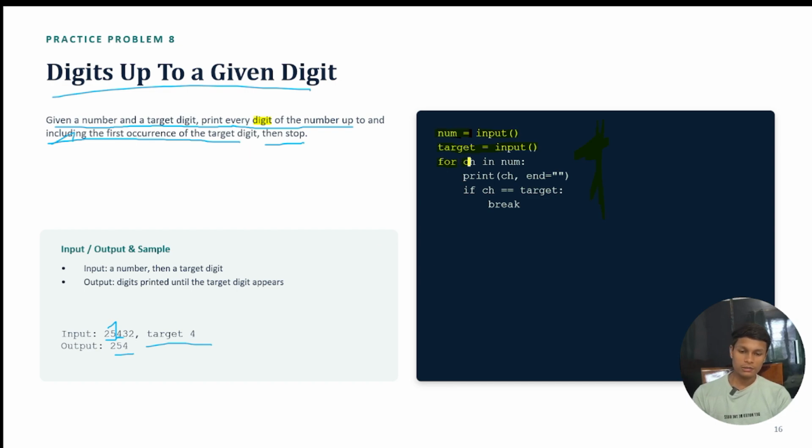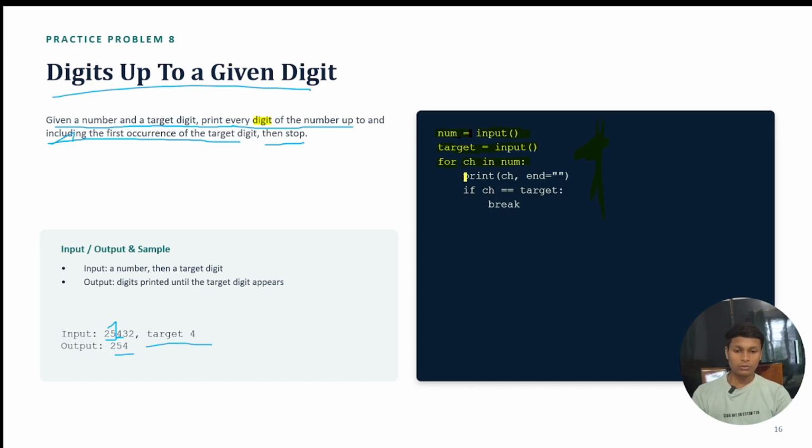So let's see the thing: for ch in num. Here it indicates for character ch in num, means it is in this character. Why am I saying character here? Because it was the input here. It was not integer input, that's why it's a character. We are going to treat the number as characters in this code.